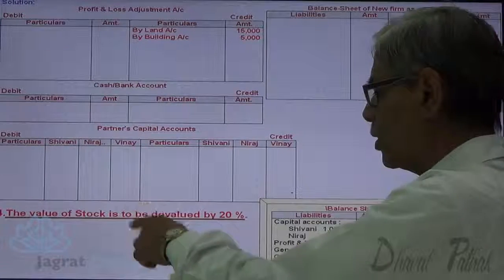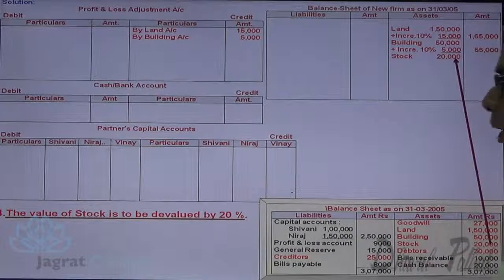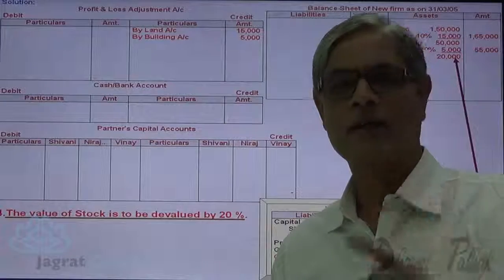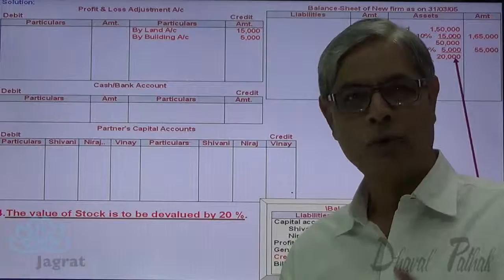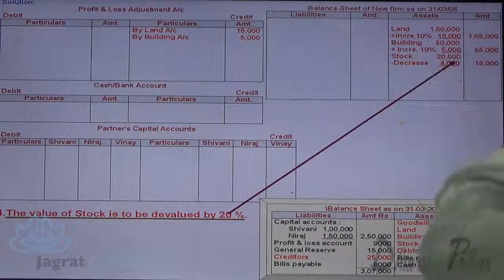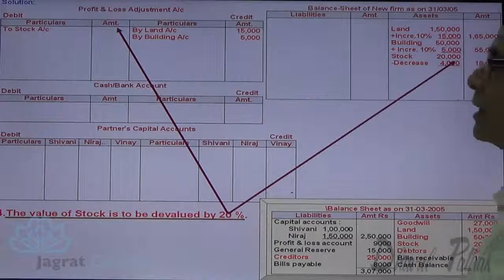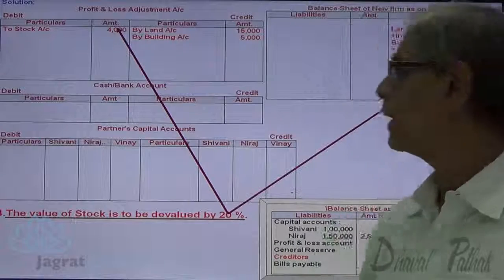The value of stock is to be devalued by 20%. The value of stock is 20,000. Devaluation, decline, 20%. So 20,000 into 20%, 4,000 is the decline. So 4,000 gets deducted from the stock. So 20,000 minus 4,000, 16,000. And this decline in value of stock is a loss debited to the profit and loss adjustment account.